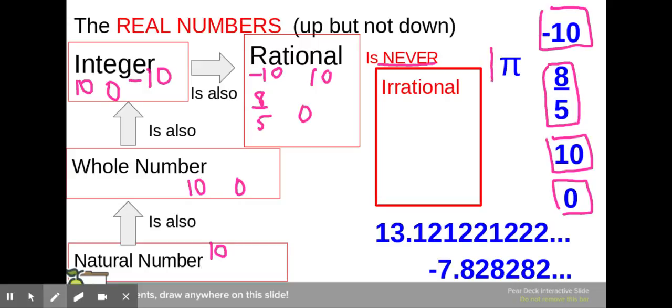Okay, let's jump over here to pi. Pi, we all know that that's an irrational number. Irrational numbers, never rational.